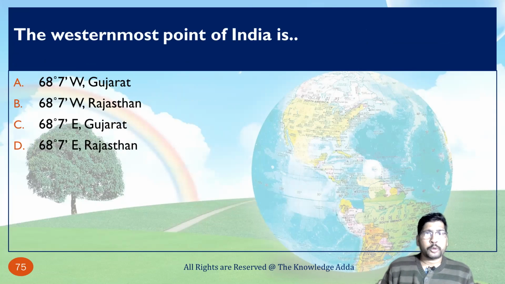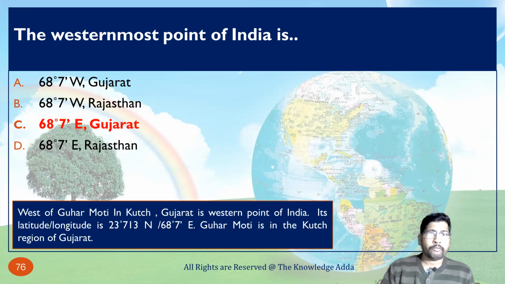The westernmost point of India is, so as we know, Rajasthan is not a correct option. We have two options, that is 68 degrees 7 minutes west Gujarat and 68 degrees 7 minutes east Gujarat. So by the options you can find that 68 degrees 7 minutes east Gujarat is the westernmost point of India.